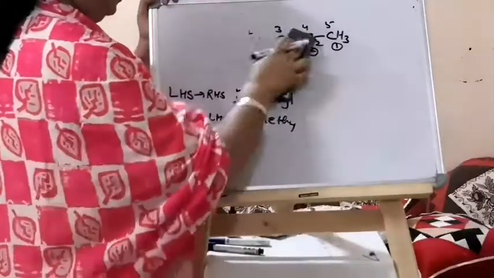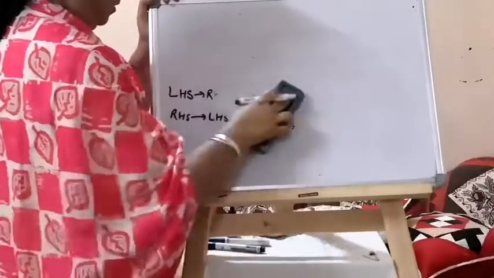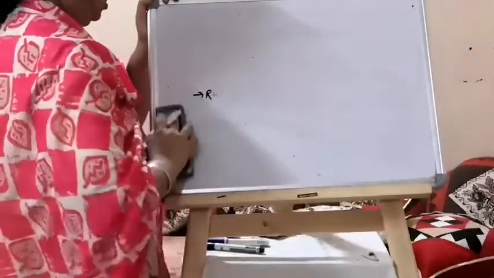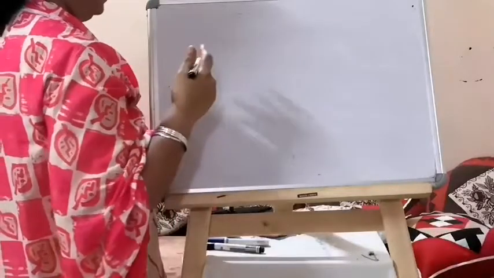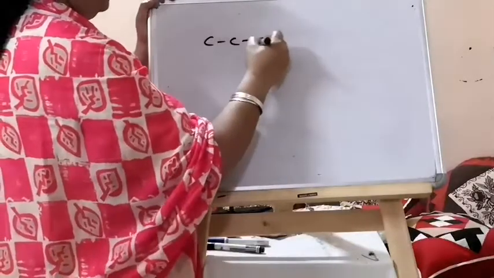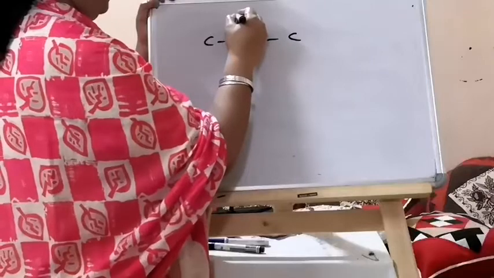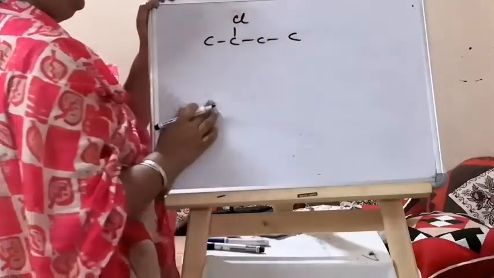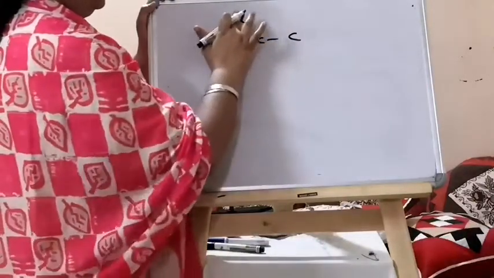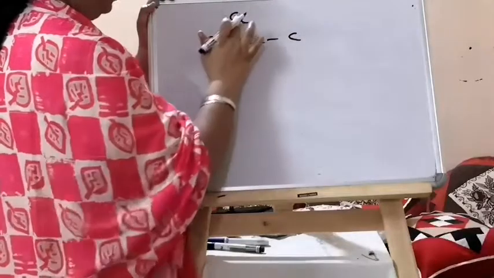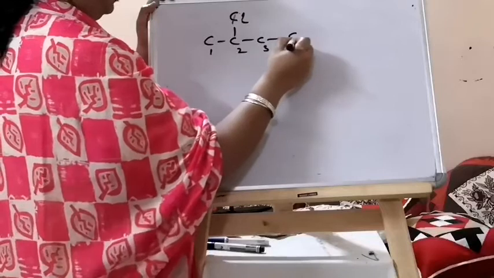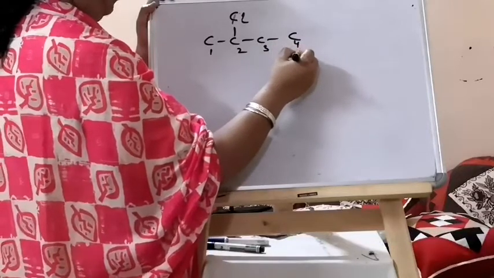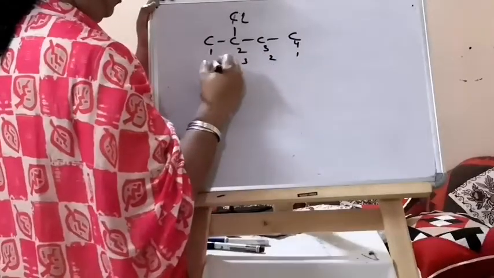Now if you have not a branch but a substituent, 1, 2, 3, 4, here you have one chloro or bromo group. So Cl, C is capital. You can number 1, 2, 3, 4 either way.